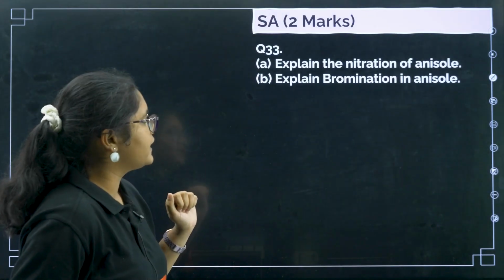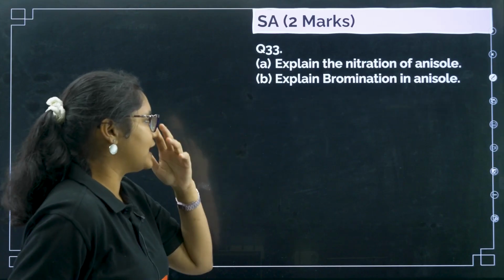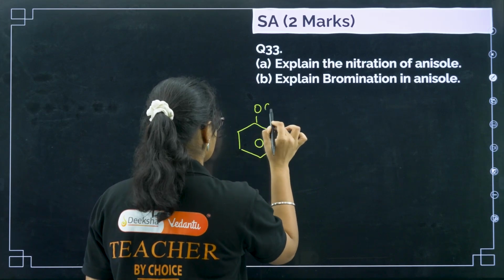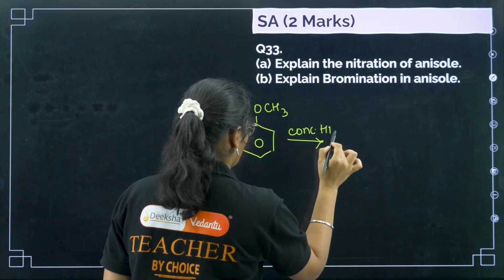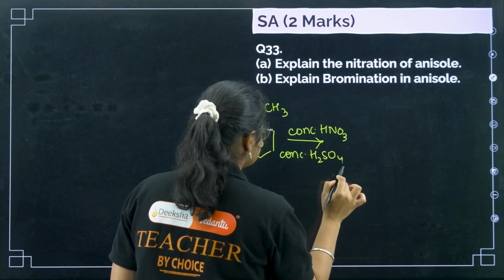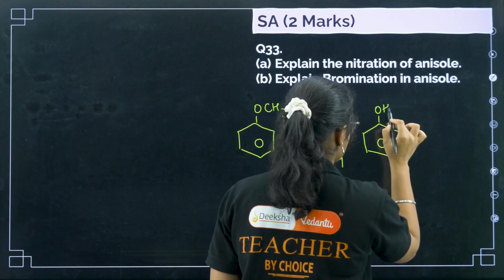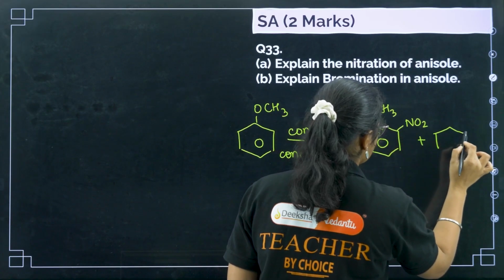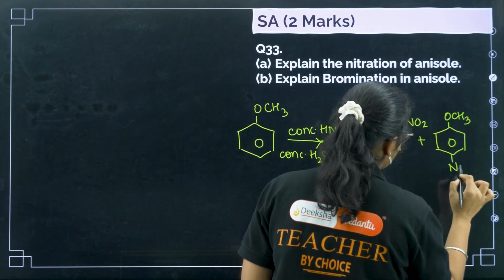Next, question number 33: explain the nitration of anisole and bromination of anisole. If you want to see nitration in anisole, what will happen? We need OCH3. For nitration the reagent is concentrated HNO3 and concentrated H2SO4. Since it is an electron donating group, you will have ortho and para products, so you have OCH3 and NO2 group, plus you have here OCH3 and NO2 group.